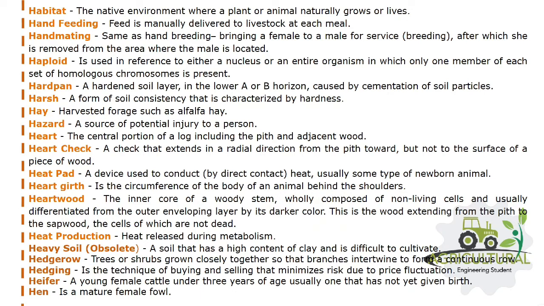Hedgerow: trees or shrubs grown closely together so that branches intertwine to form a continuous row. Hedging is the technique of buying and selling that minimizes risk due to price fluctuation. Heifer: a young female cattle under 3 years of age, usually one that has not yet given birth. Hen is a mature female fowl.